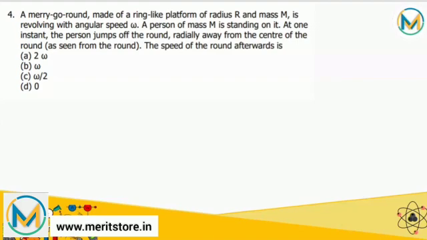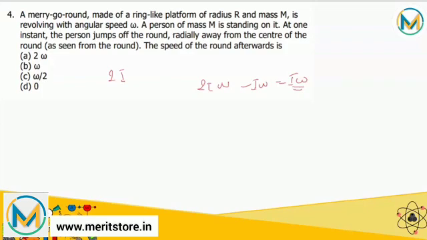let the total moment of inertia of the system be 2I, that is round plus the person, because the total mass is 2m. And the round is revolving with angular speed omega. Since the angular momentum of the person when it jumps off the round is I omega, the angular momentum of the round seen from ground is 2I omega minus I omega, which is nothing but equal to I omega. So we conclude that the angular speed remains same, that is omega. So correct answer for this question is option B.